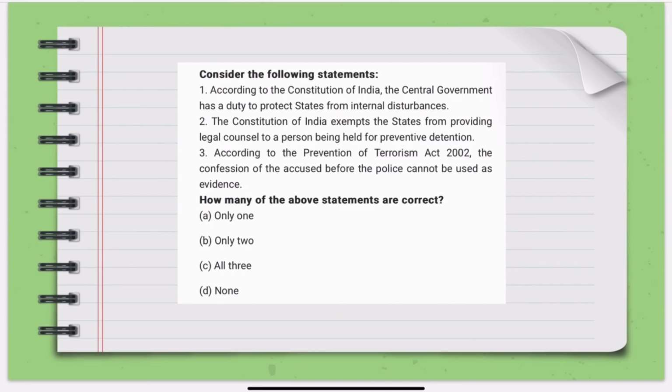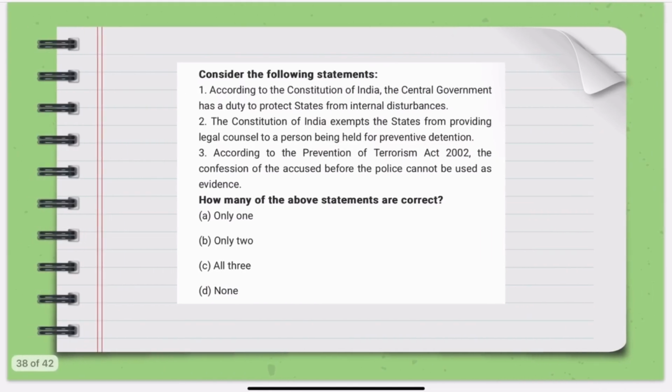Consider the following statements. First, according to the Constitution of India, the central government has a duty to protect states from internal disturbances. Second, the Constitution of India exempts the states from providing legal counsel to a person being held for preventive detention. Third, according to the Prevention of Terrorism Act 2002, the confession of the accused before the police cannot be used as evidence. How many of the above statements are correct?